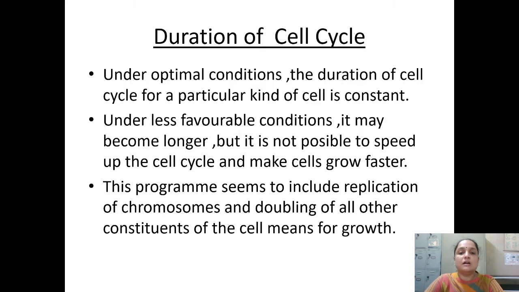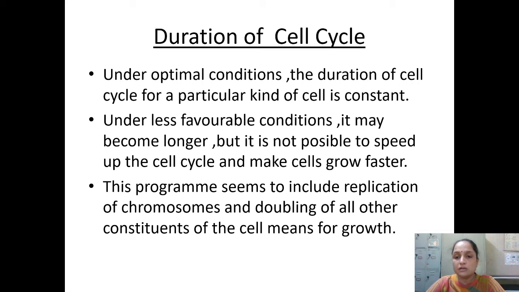Okay. Now we are going to talk about the duration of the cell cycle. As I have already told you, it varies from organism to organism. Like in humans, it is nearly 24 hours, of which 23 hours are spent in preparation and only 1 hour for division. Got it? So under optimal conditions, अब उसके लिए conditions क्या चाहिए? Optimal conditions means the nutrition will be proper, the temperature will be proper. Okay, then the duration of the cell cycle for a particular kind of cell is constant.